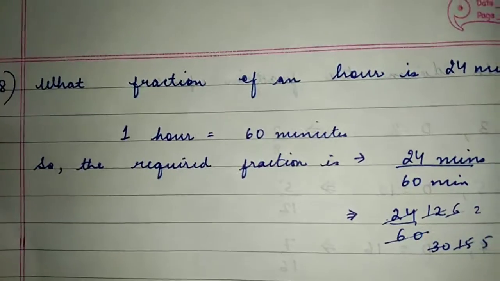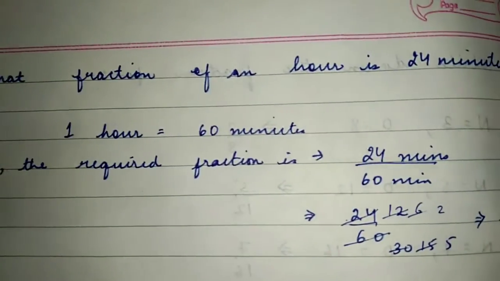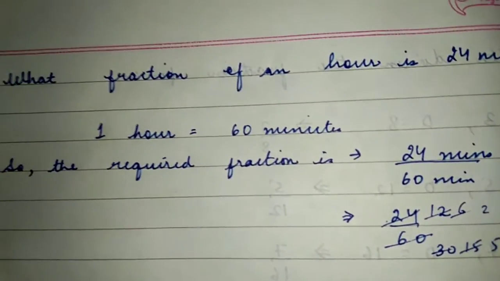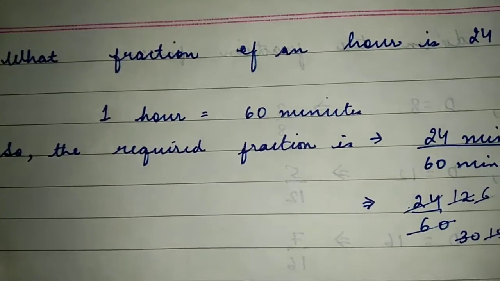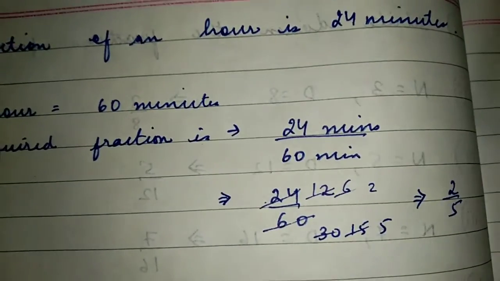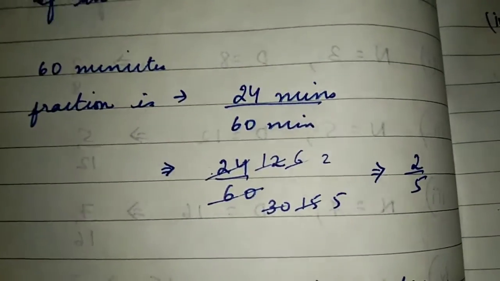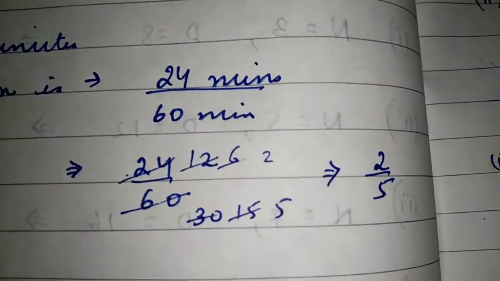Now here, what fraction of an hour is 24 minutes? So we know that in 1 hour there are 60 minutes. So the required fraction is 24 by 60, which if you solve, you would get 2 by 5.